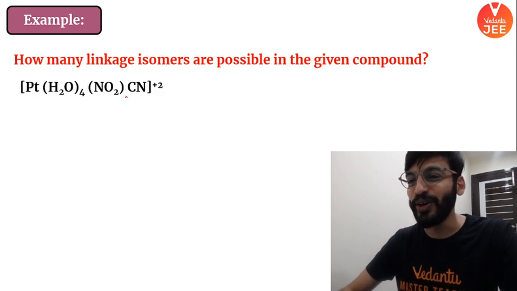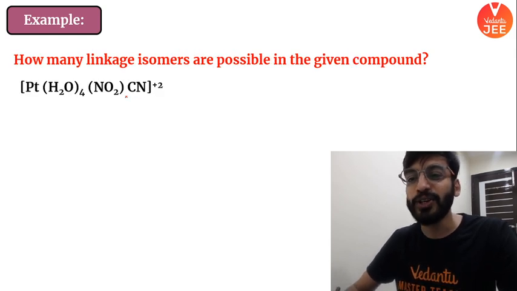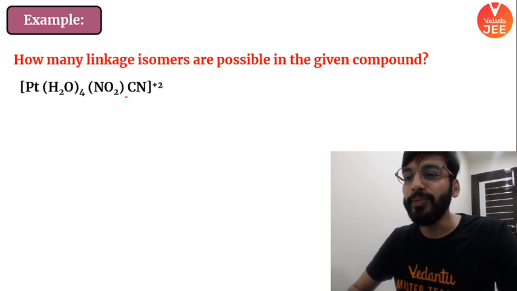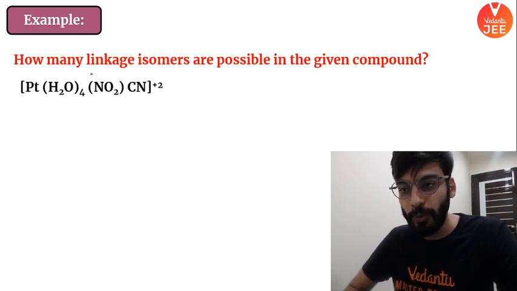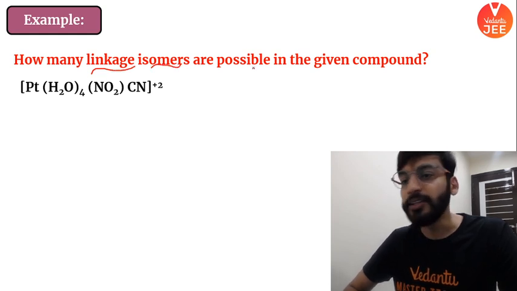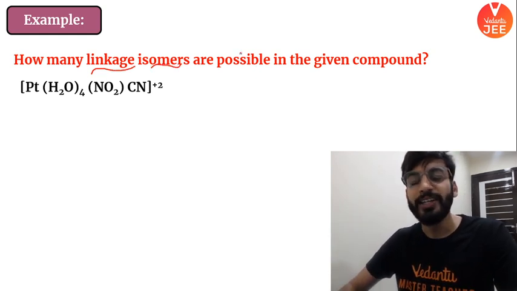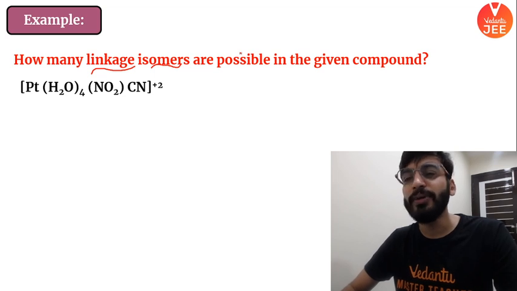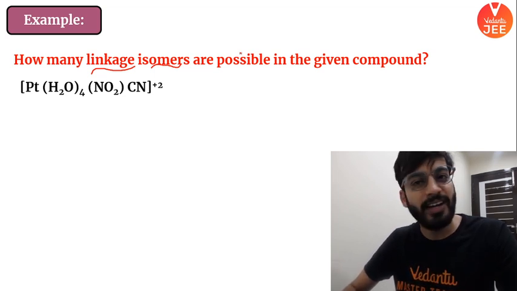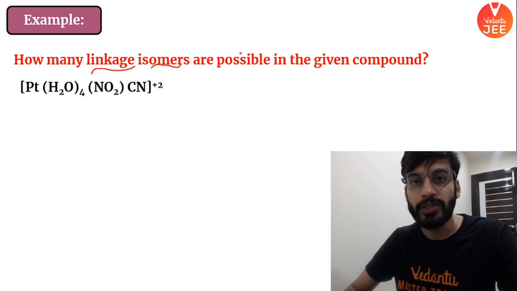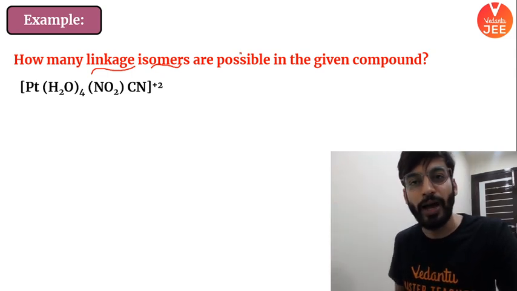All right, moving on. A beautiful example I have given for you guys. Tell me how many isomers are possible in the given compound, and this is a linkage isomer question. How many linkage isomers are possible in this given compound? Pause the video, try to give the answer for yourself. Everyone, please give an answer for yourself once. What will the answer be? I'm waiting for your response. All right, so I hope you have answered it.